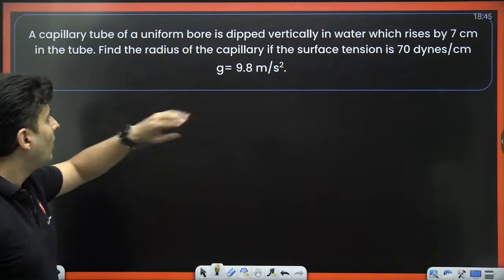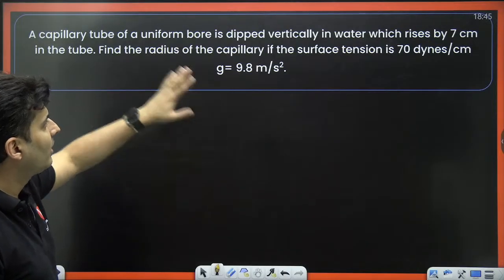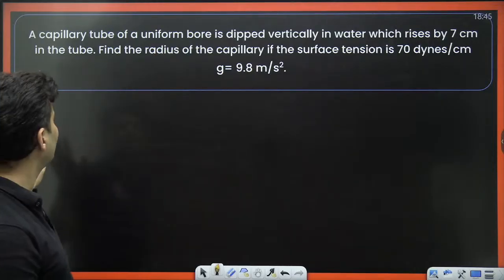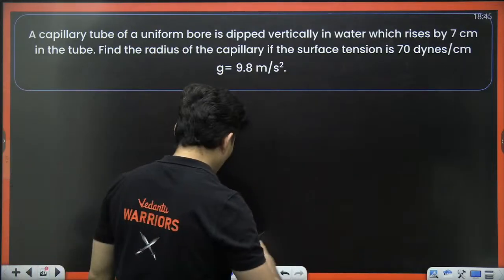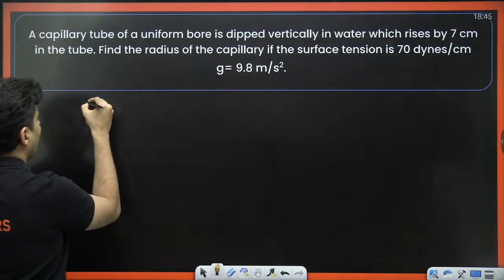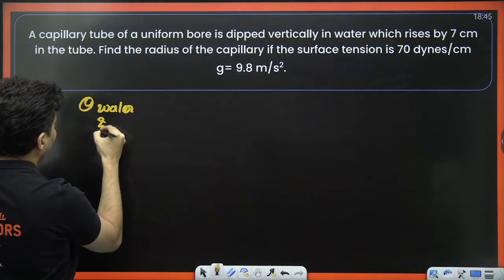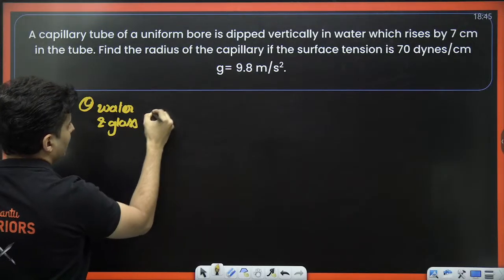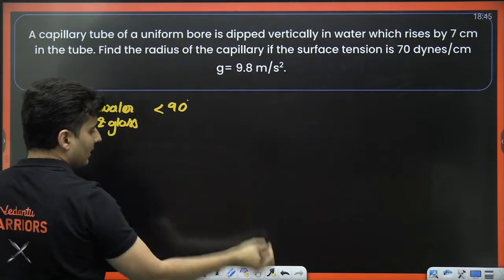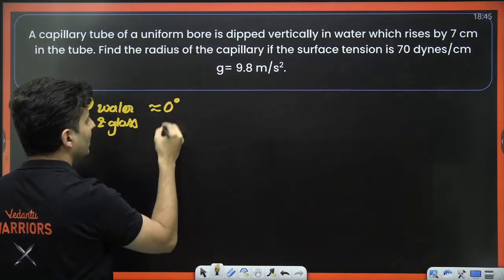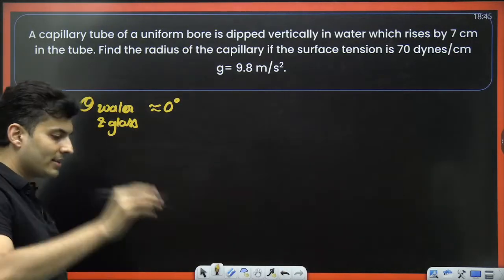A capillary tube of a uniform bore is dipped in water, which rises by 7 centimeters. Find the radius if the surface tension is this much. Now, usually the angle of contact for water and glass is not just less than 90, but very close to 0 degree. This is a value which you must remember.